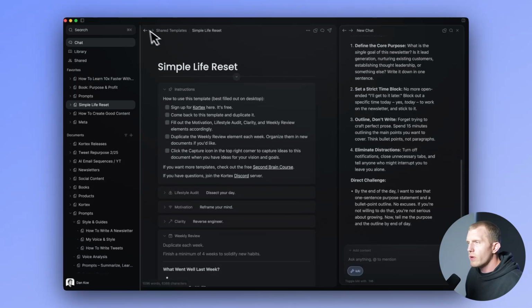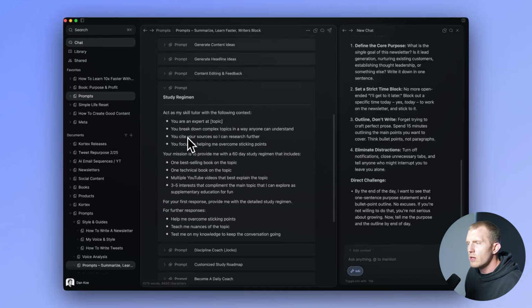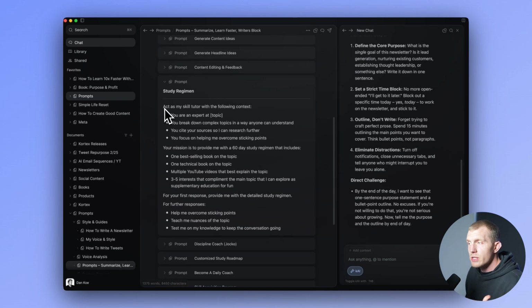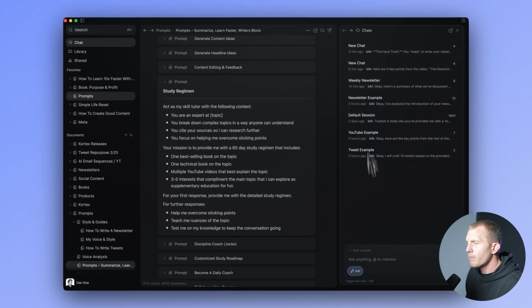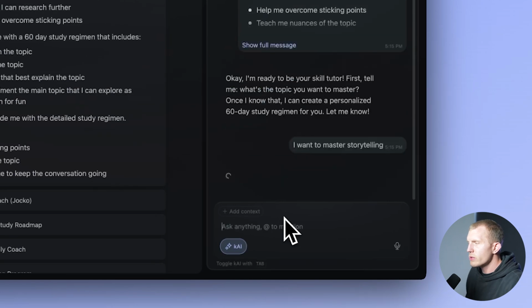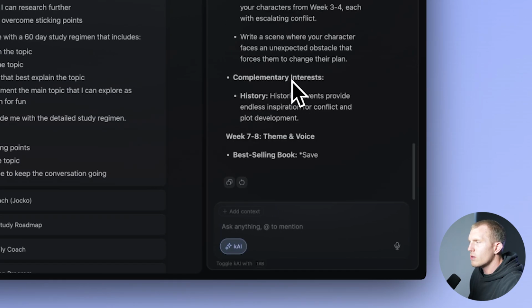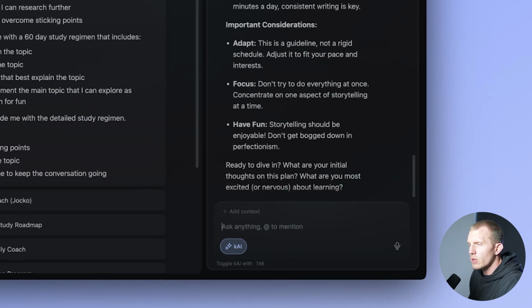Now, another use case, if we go back to the prompt library, is the study guide, which I'm a big fan of. So if you want to learn a new topic, a good way to learn it is to ask Kai to act as your skill tutor on a specific topic. And I'll pop this in here, and then I'll tell it I want to master storytelling. And what it'll do is it'll give me a breakdown of exactly what to learn, how fast. It will give me YouTube videos. It will give me phases in which to learn. And I also included in here to give 3 to 5 complementary interests, so you can even learn when you're bored of learning by pursuing your curiosity. So if you're a student or just someone who learns skills, then use this.